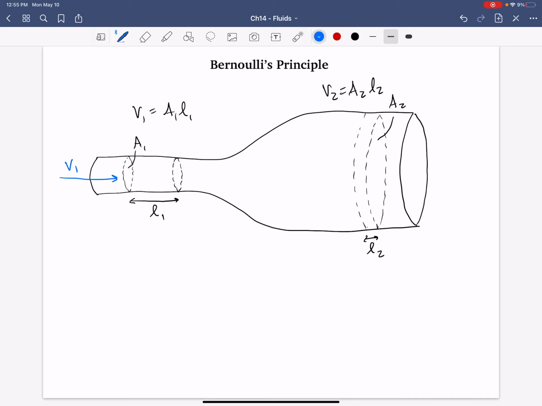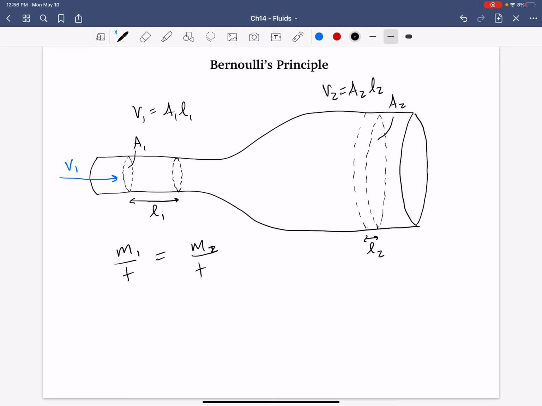So let's think about it here. In a given time, however much time, 1 second, 5 seconds, it doesn't matter, I say that the mass has to be the same. So the mass flowing per time has to be the same in both cases. So the mass at point 1 equals the mass at point 2.